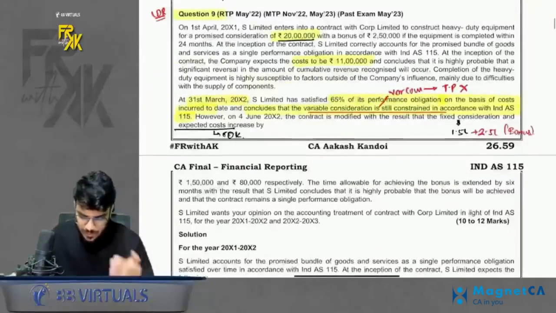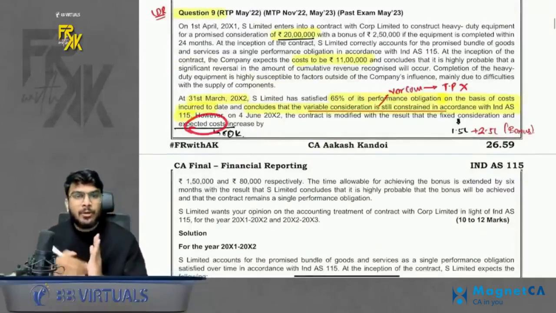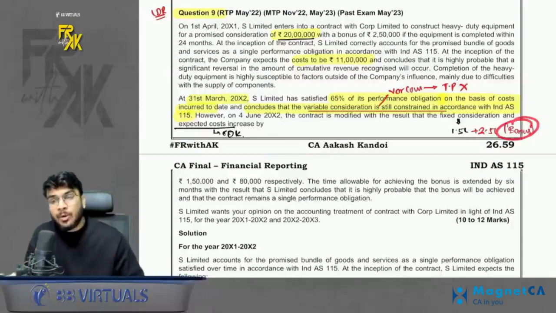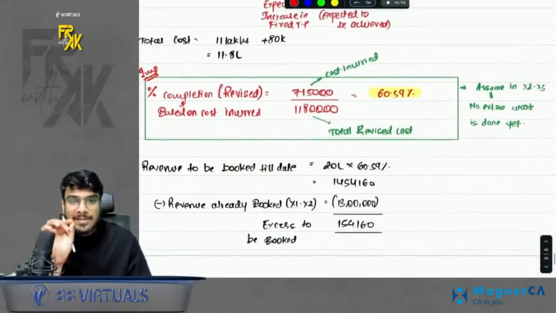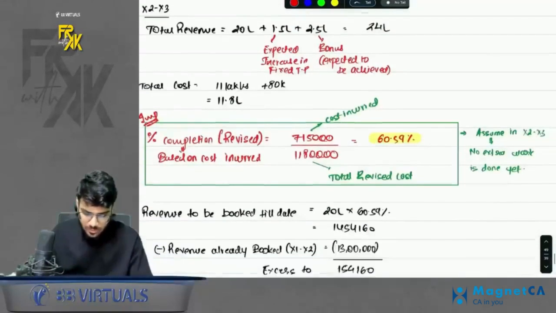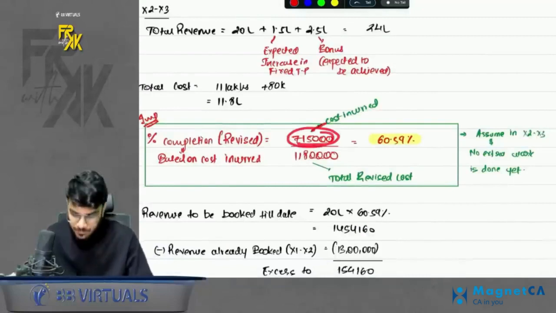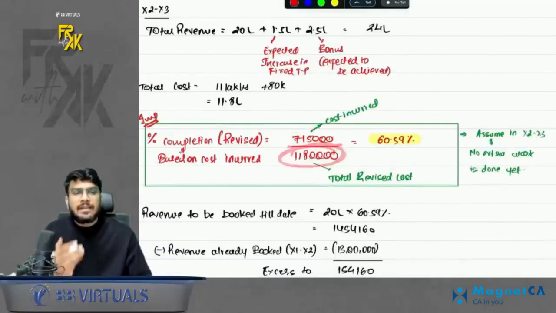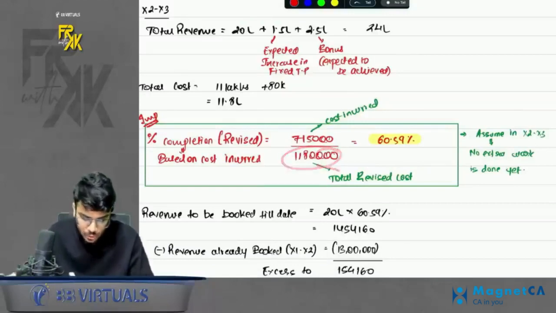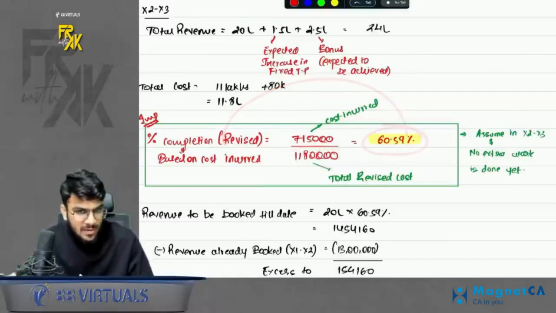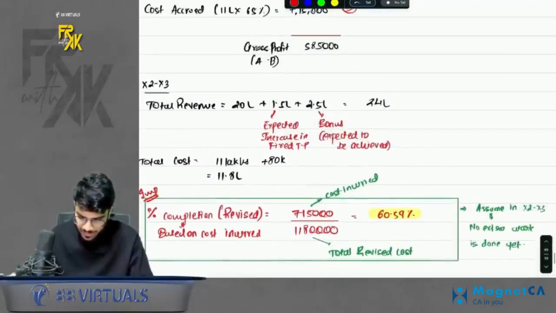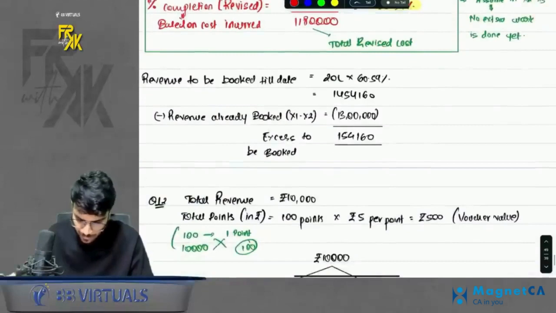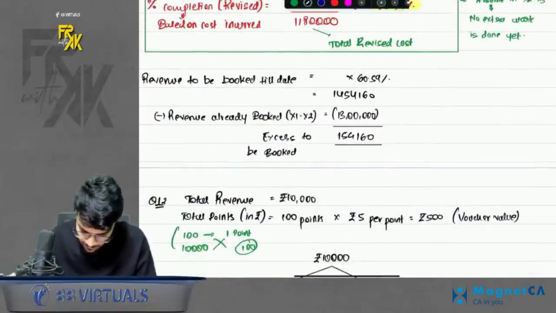Now what happens subsequently is our revenue and cost both are expected to increase, and also now the bonus is expected to be received. So what will happen? Once the cost is expected to increase, the percentage completion changes. Why? Because assume that the cost incurred is same, but the denominator will increase now because the total cost is expected to increase. So your revised percentage completion is 60.59% now, right? So that means now the revenue that should be booked should be on the revised amount, that is 24 lakhs. Please rectify this. I have written 20 lakhs, it should be 24 lakhs. Really very sorry for the silly mistake.